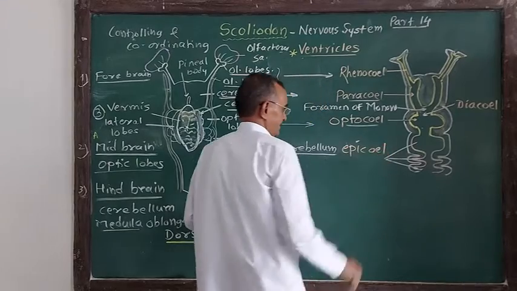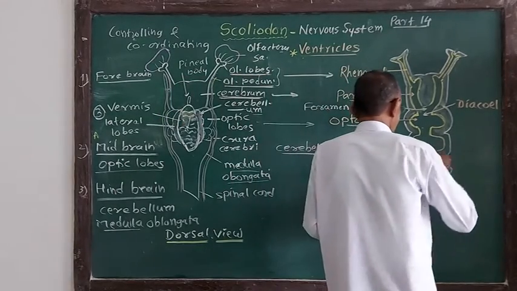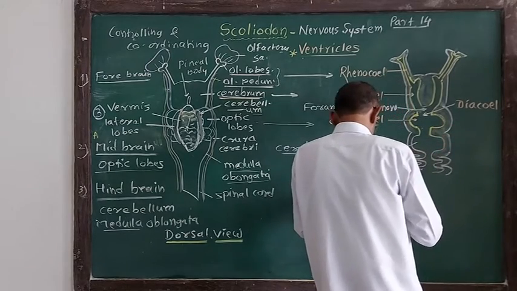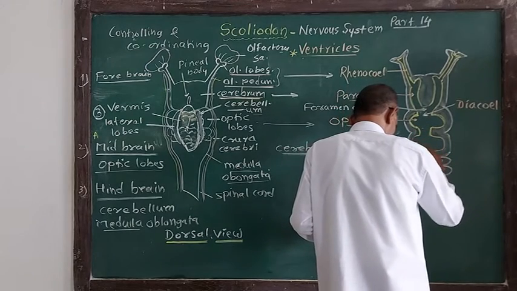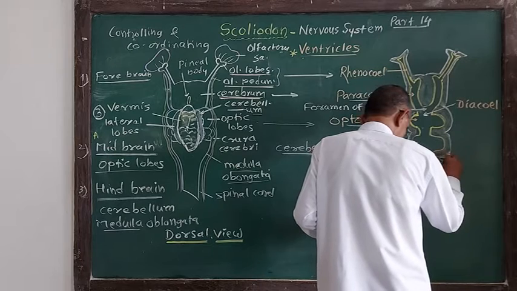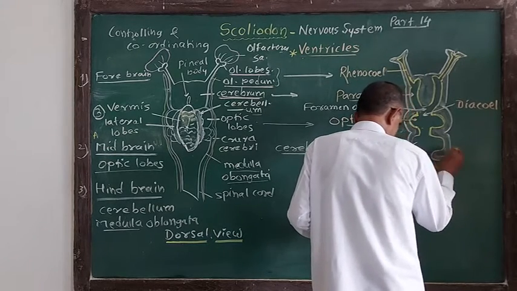Again epicele, like this cavity. Thus the forebrain and midbrain are also hollow, and their cavities are like this.